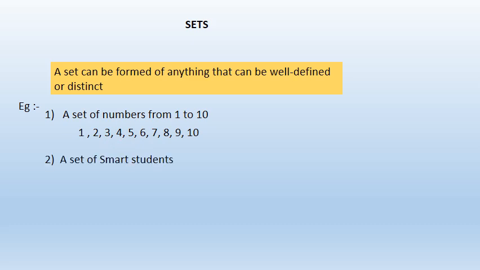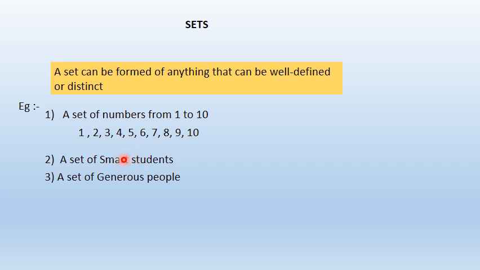Let's take another example: a set of smart students. One more example, a set of generous people. Now look here. Can you tell me, can this be considered as a set? Smart students and generous people, can they be considered? No, they cannot, because the words smart and generous cannot be defined or measured, or we cannot list them properly.